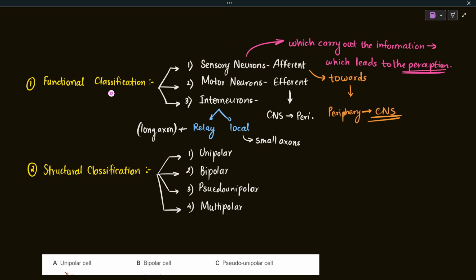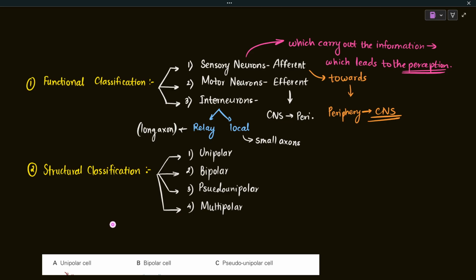So this is how we functionally categorize the neurons. Then there is the other categorization, which is based on the structure of the neurons. When Ramon y Cajal was observing our nervous system, he found out that the neurons are discrete entities.